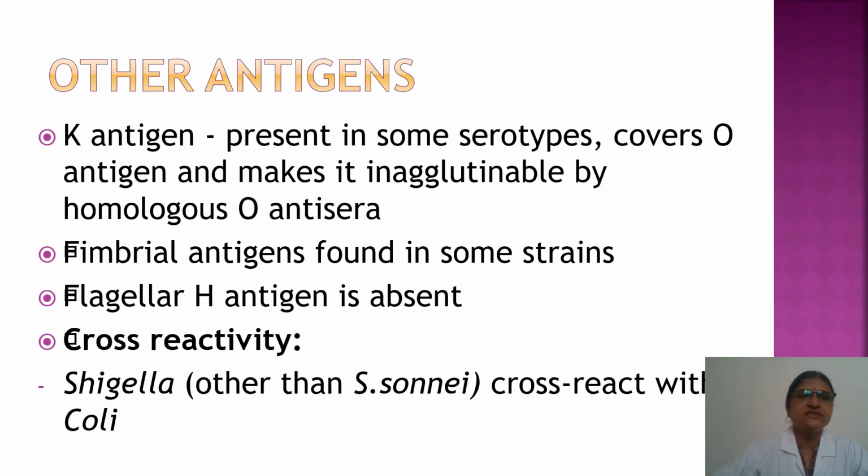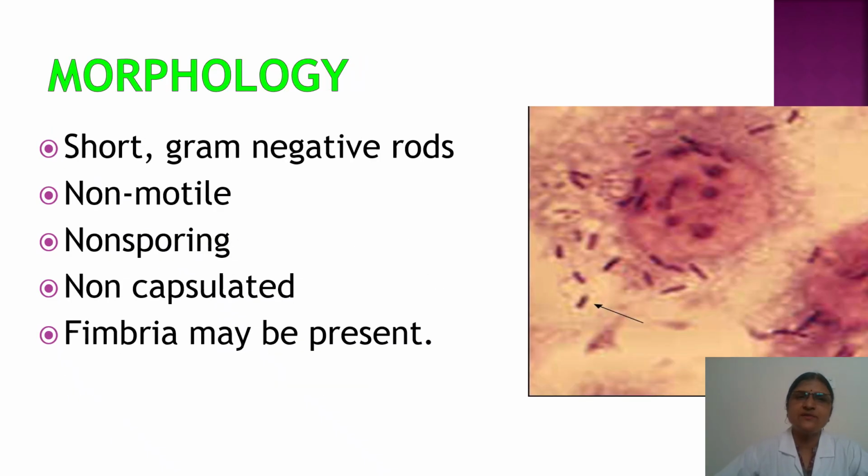Other antigens may be present, that is K antigen, and if it is present in some serotypes, it covers the O antigen and makes it inagglutinable by homologous O antisera. Sometimes fimbrial antigens are found, but flagellar H antigen is absent. Shigella, other than Shigella sonnei, cross react with E. coli.